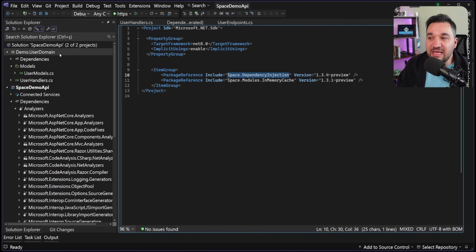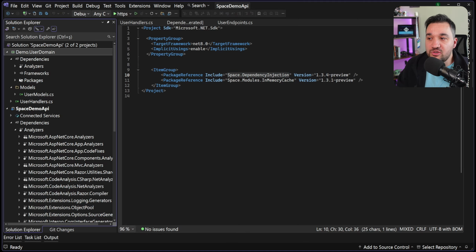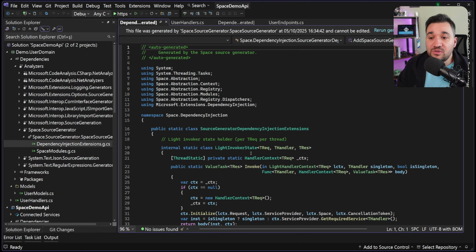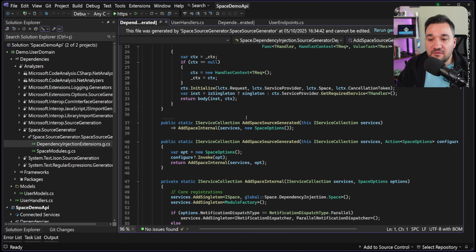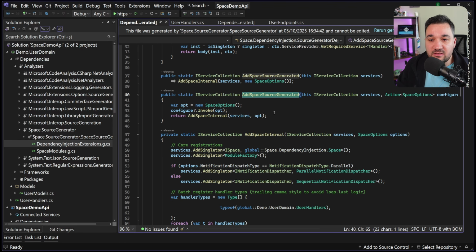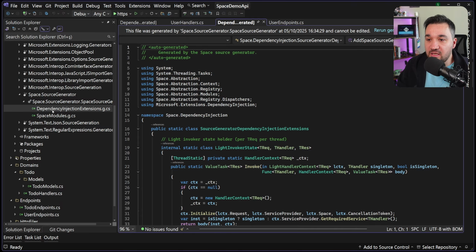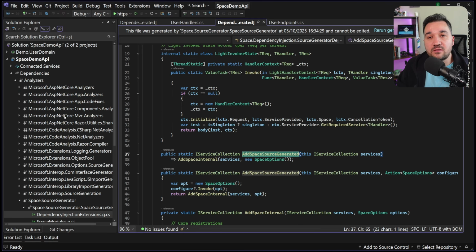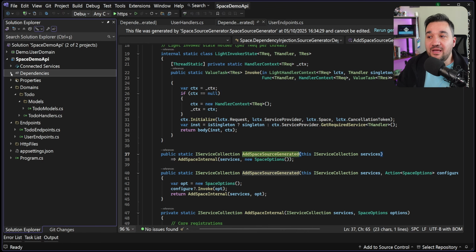When you build that project, now that project is going to have its own generated code, which is the same actually. So the function here is add space source generated. It is the same in the other project, add space source generated. So that was causing a problem when you have multiple files, where you have handlers, let's say, or source generated requires code on the other project.